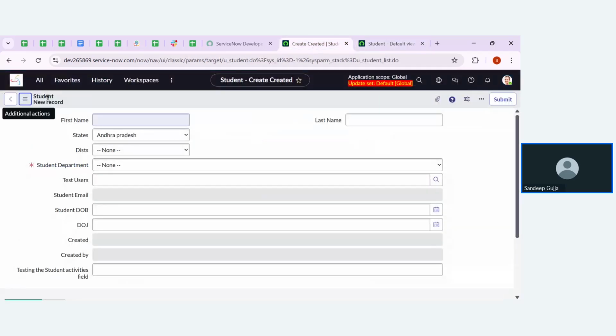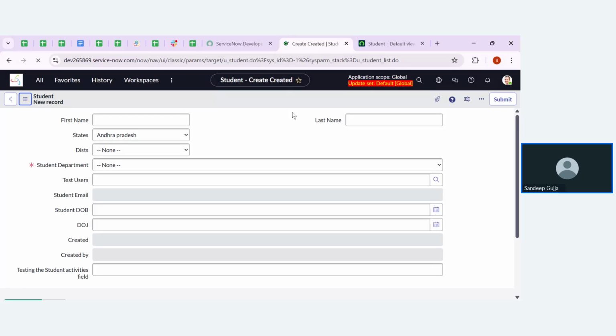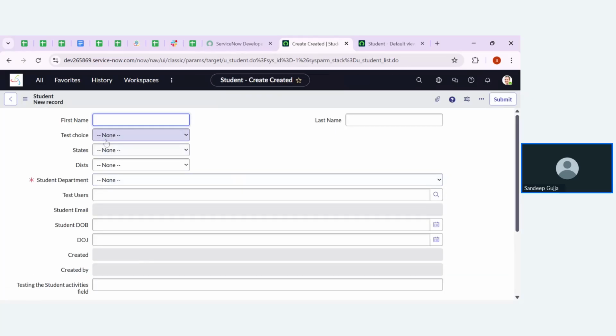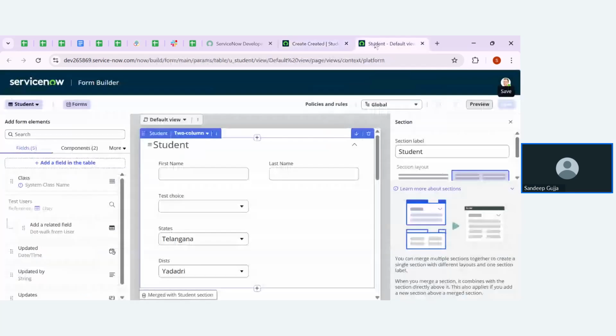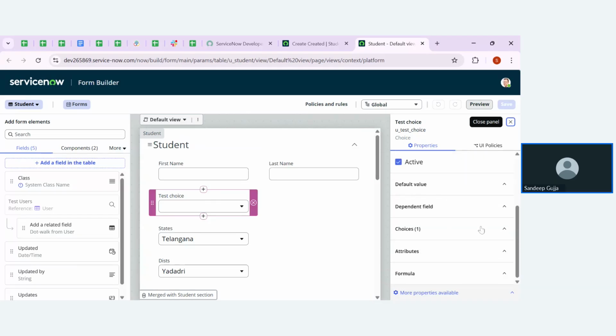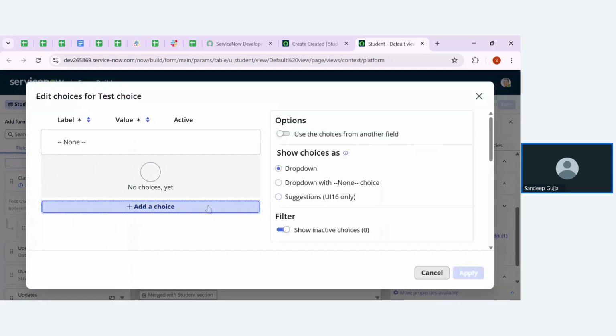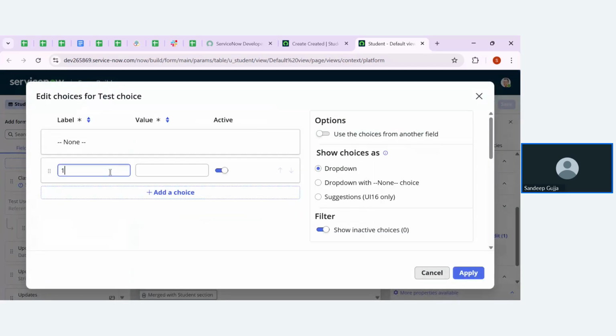If I go to the form and refresh that, I will see the changes, right? So now, guys, everyone see the screen very carefully because this is very important. Now in the test choices, there are no choices directly. It is displaying the value as none. Whereas coming to the choice types, if I click on the properties of the choice and go for the edit, let me add random choices here like 1, 2, 3.